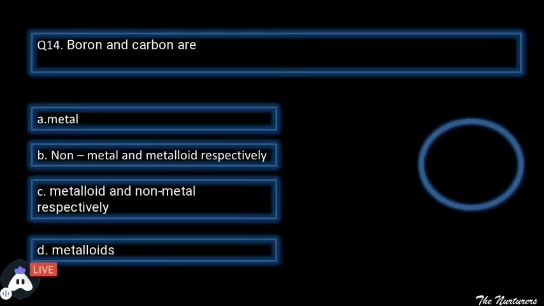Next, boron and carbon are. Now you simply need to tell, these both are elements. You need to tell boron and carbon are A. metal, B. non-metal and metalloid respectively, C. metalloid and non-metal respectively, and D. both are metalloids. So choose which is the correct answer.